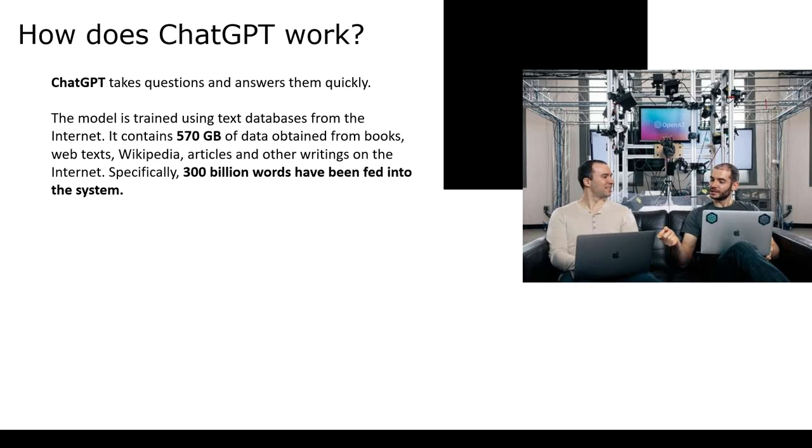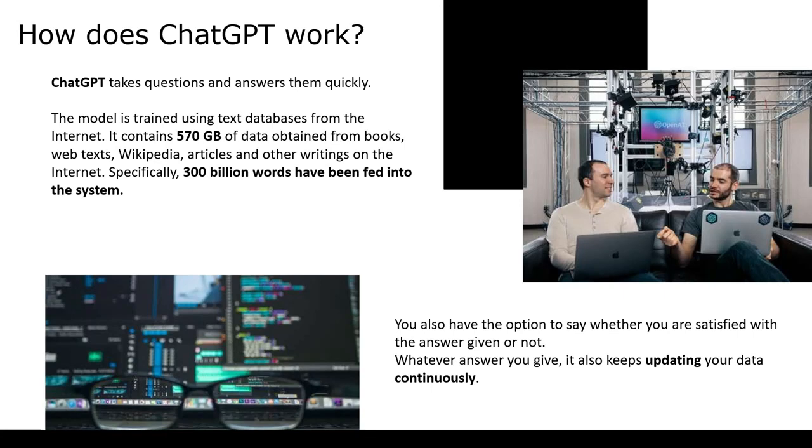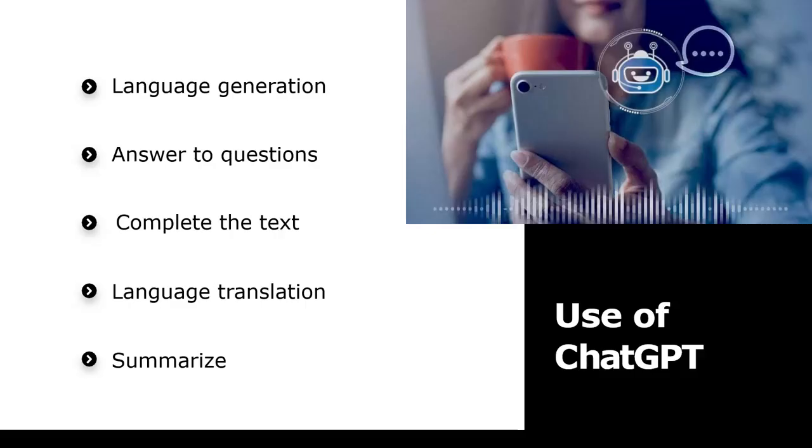Once ChatGPT provides an answer, users have the opportunity to provide feedback indicating their satisfaction with the response, which aids ChatGPT in improving. Further, it is important to understand that ChatGPT has been a part of the internet ecosystem from 2008 to 2010. It is a system that's continually updated, and with the latest version, ChatGPT 4, the data is much more current. So what potential does this model hold?